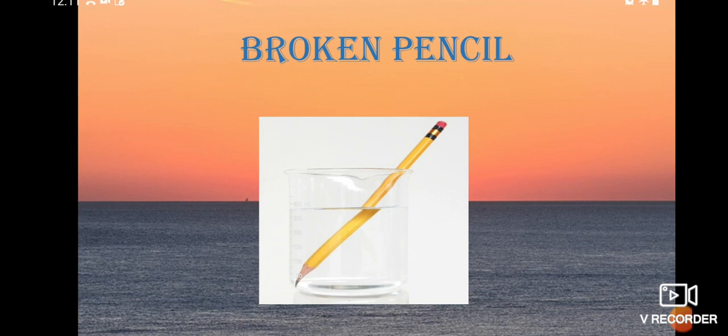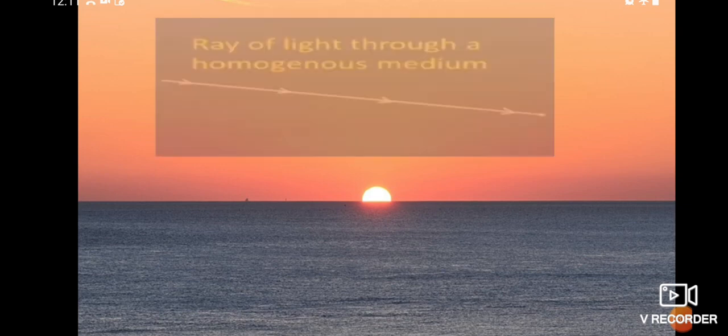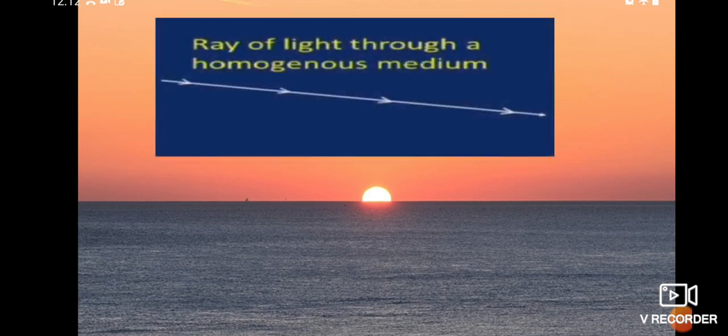Let us recapitulate what we have learned in our earlier classes related to the refraction of light at a plane surface. If you observe the light ray coming from a homogeneous medium, see here, the ray is coming without any deviation because it is only one medium.